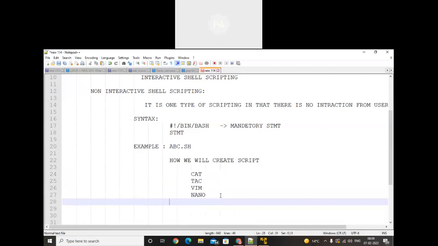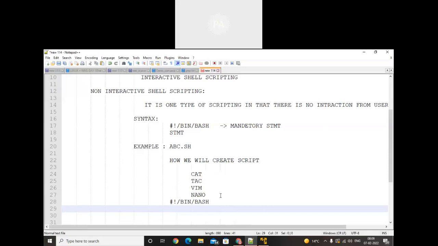The first step is mandatory: hash, exclamation mark, slash bin slash bash. Later on, if you want to display something, like in C language we use printf, in C++ we use cout, in Java we use System.out.println, and in Python we use print. Similarly, if you want to print something on the console, we use echo.